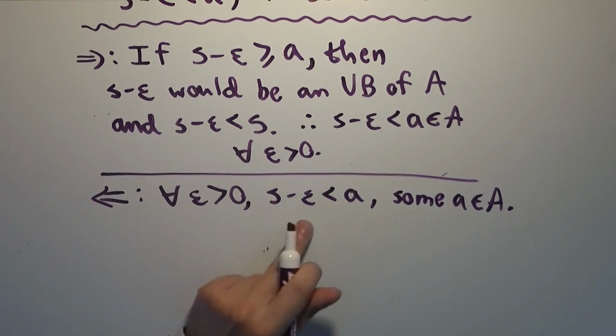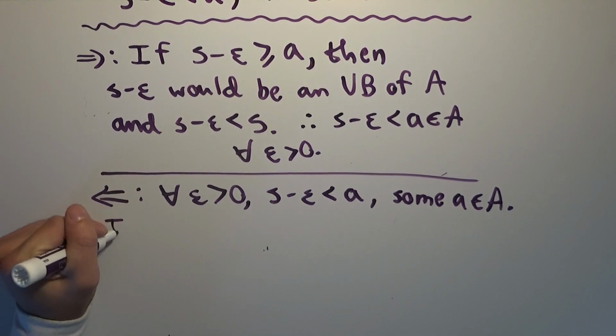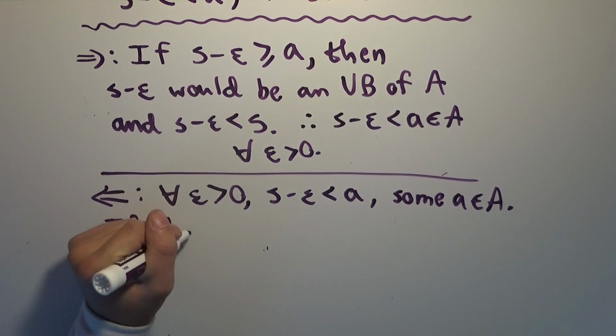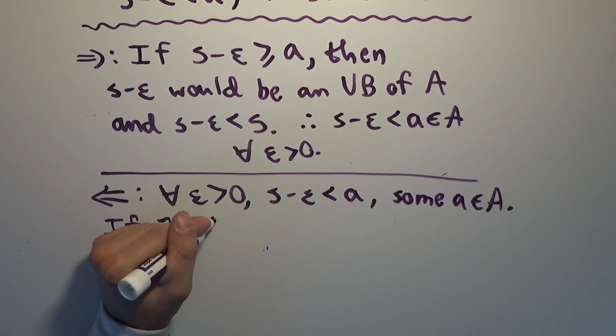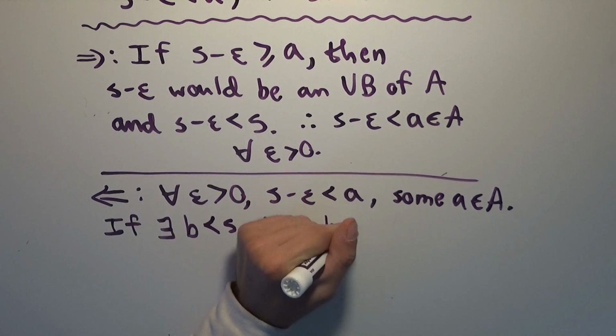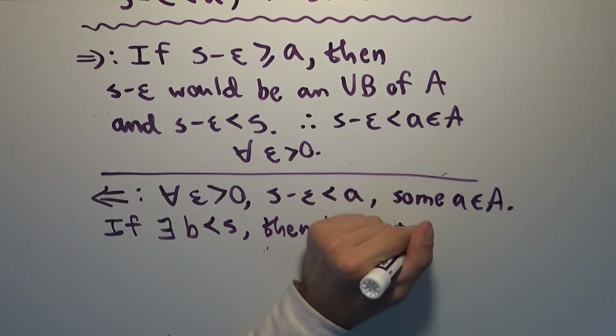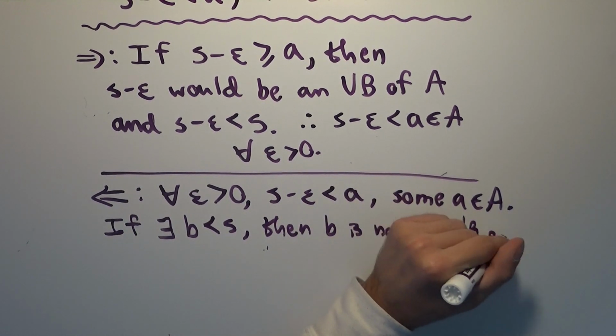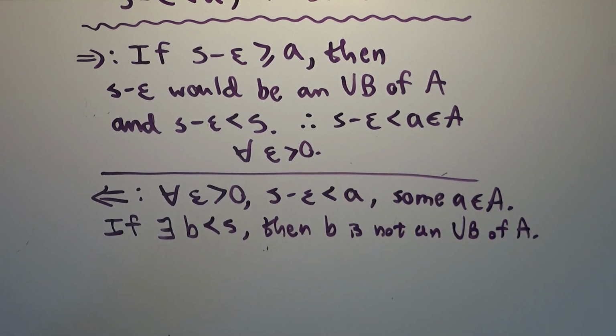If this is the case, then if there exists some number B which is less than S, then B is not an upper bound of A. I know this is the case because if B is less than S, then S minus B is positive. So I can take epsilon to be S minus B, because it can be any positive number I want.